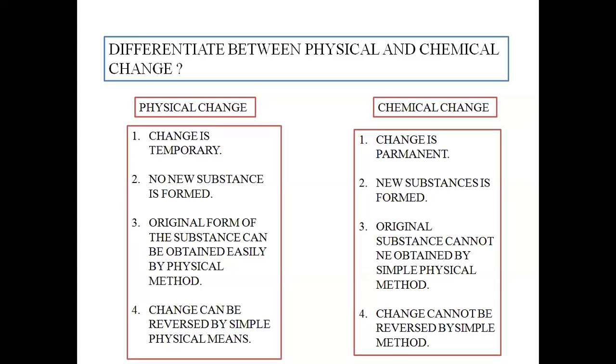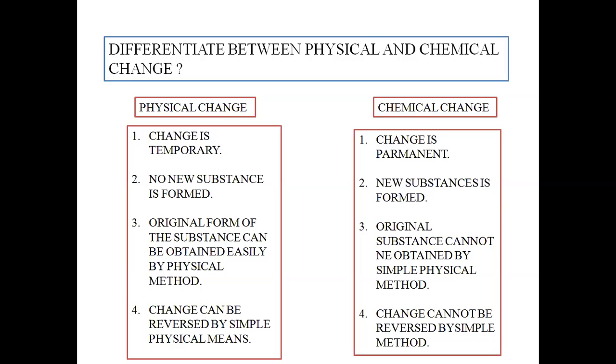Next is chemical change. Now, in case of chemical change, new substances are formed. Like whenever a paper is burnt, it gives rise to ashes. That means the ashes and the paper have chemical compositions which are simply different from each other. Therefore, new substances are formed over here.